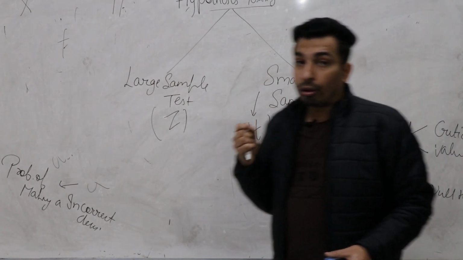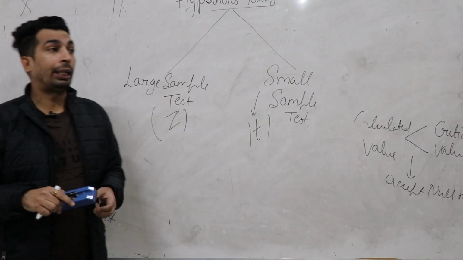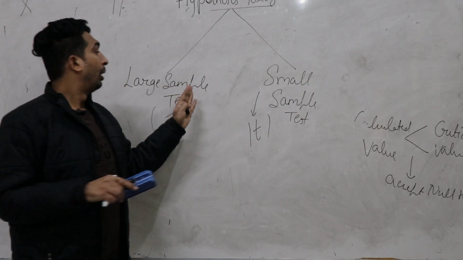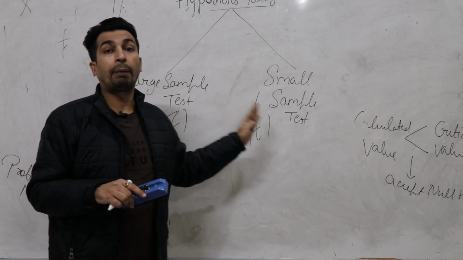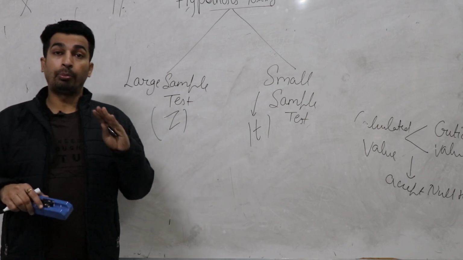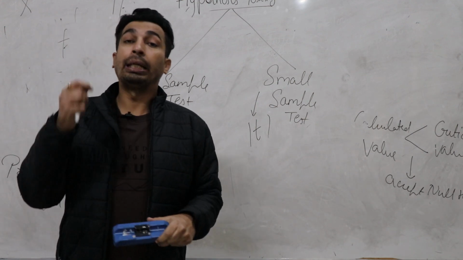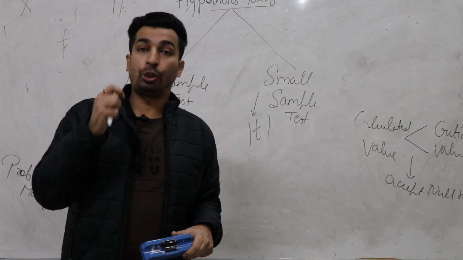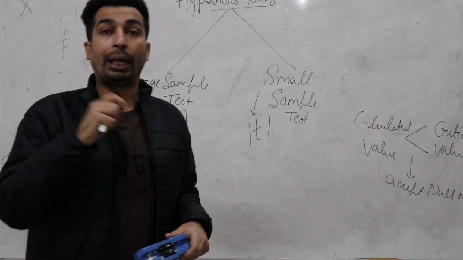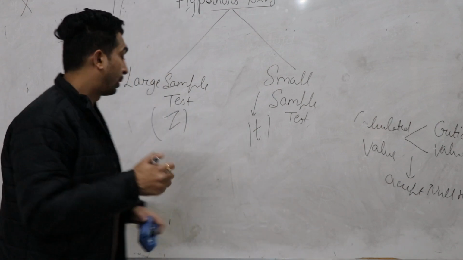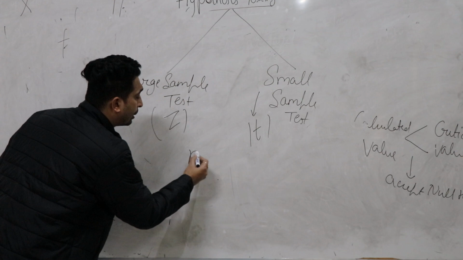Now how can you decide whether we have to apply large sample or small sample? If nothing is mentioned related to method name, there is only one parameter by which you can decide, and that is the sample size.